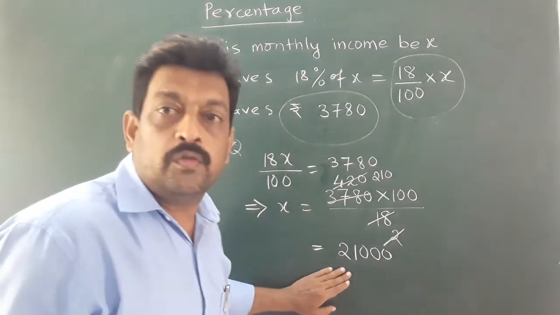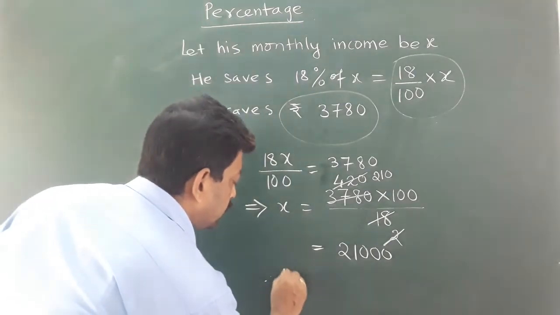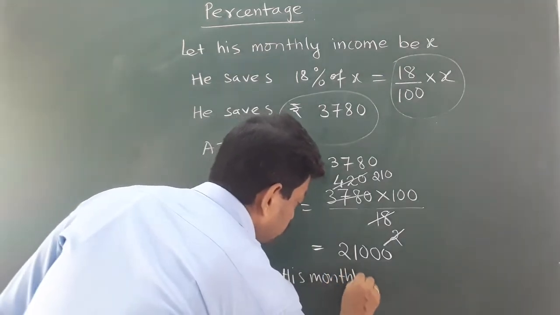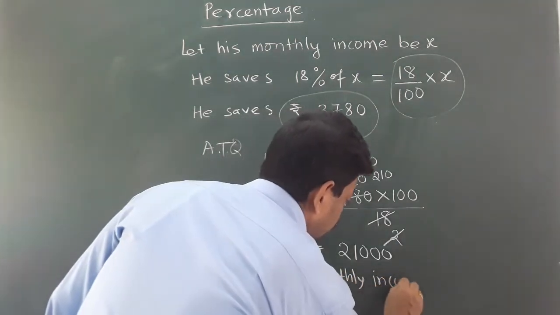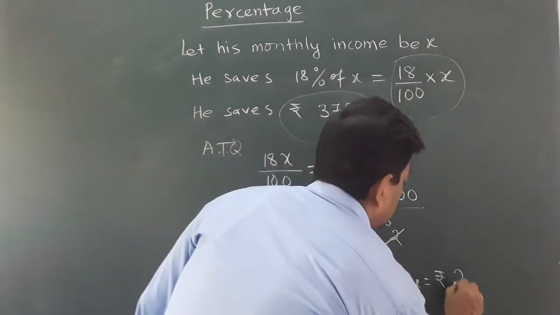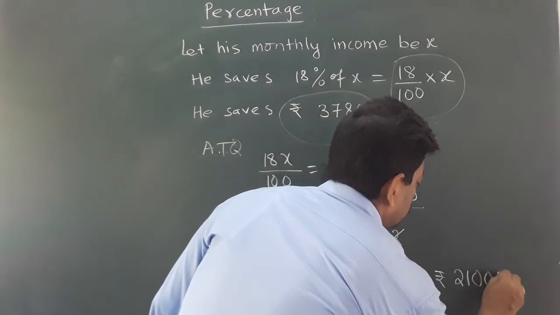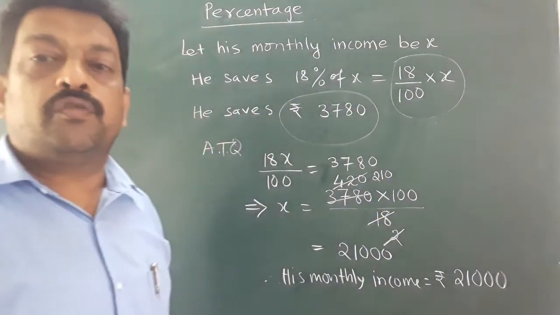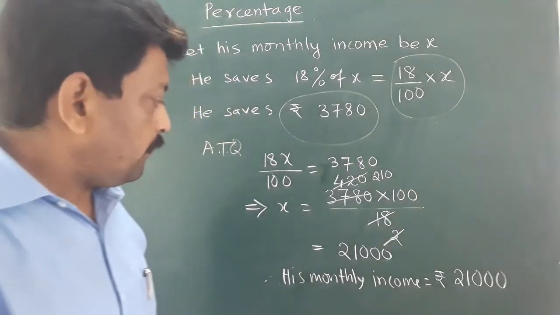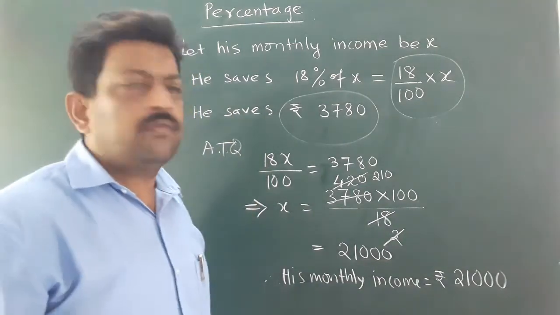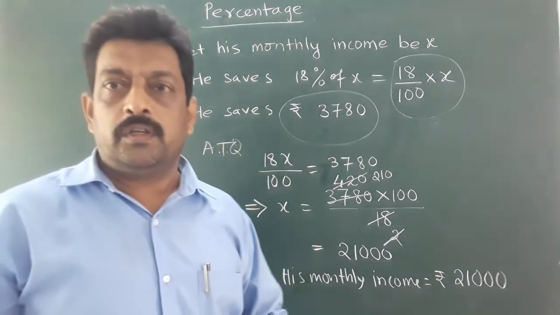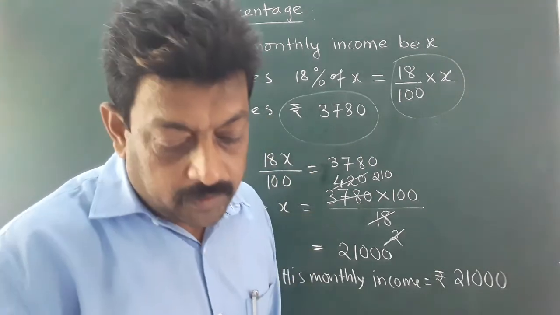So X is 21,000. Therefore his monthly income equals rupees 21,000. Understood? Okay. So there was a very simple sum, but slowly we will go for a little bit standard also.